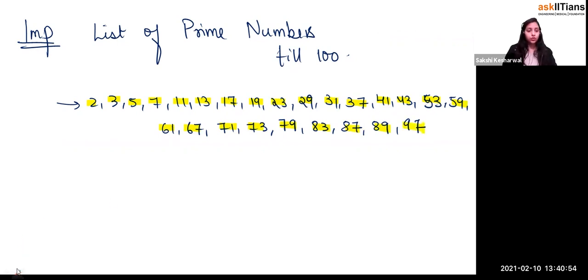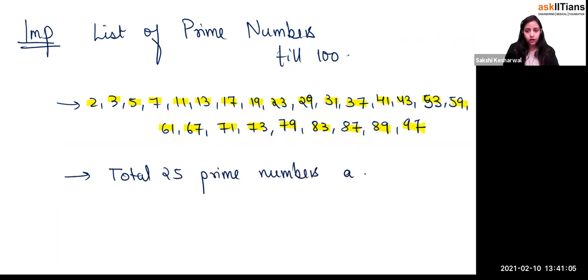So in total you have 25 prime numbers till 100, right?